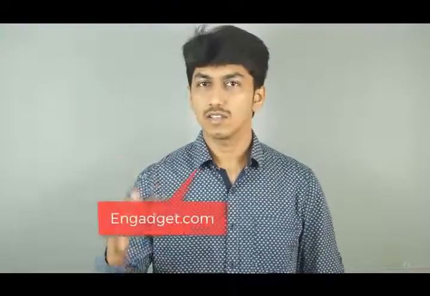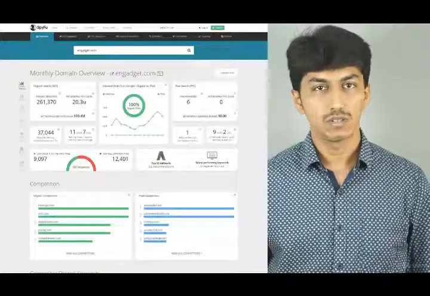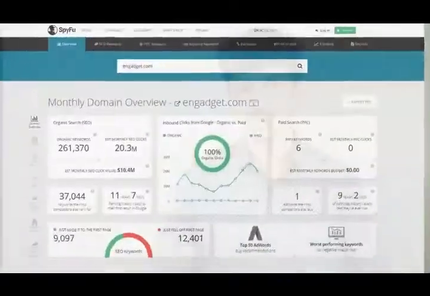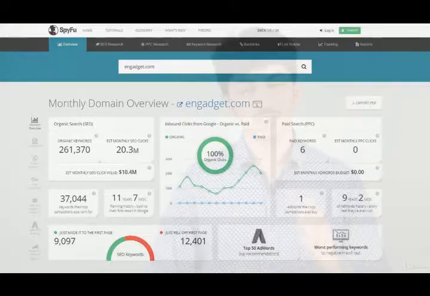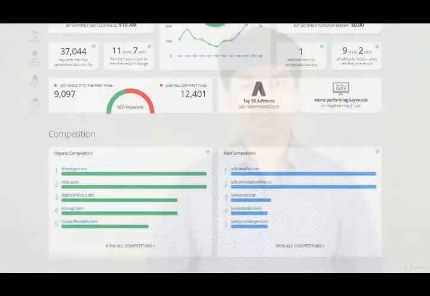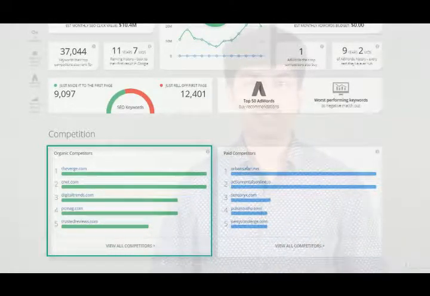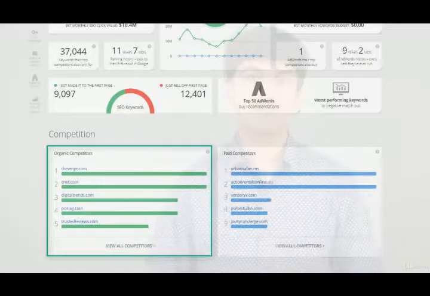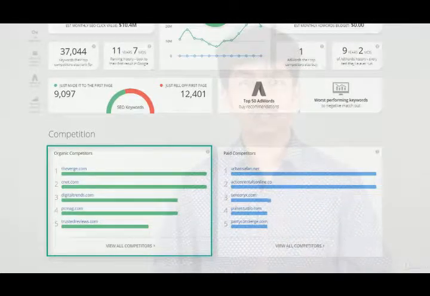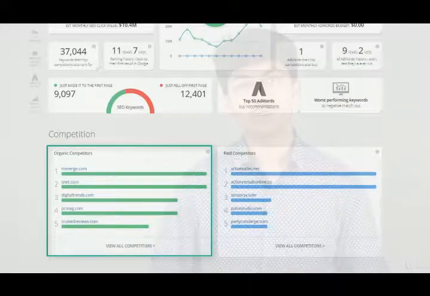Once I have finalized Engadget.com as my main competitor, I search for Engadget.com in SpyFoo. Along with the other details SpyFoo gives me, the main information I get from this SEO tool is that it also displays other competitors to Engadget.com. I started with just one competing website, and now I have got another 5 competing websites. You just need to make a list of all the competing websites that we are going to see in this lecture for your first chosen competitor. Once we have completed making that list, we can see the top ranking keywords of all these competitors.